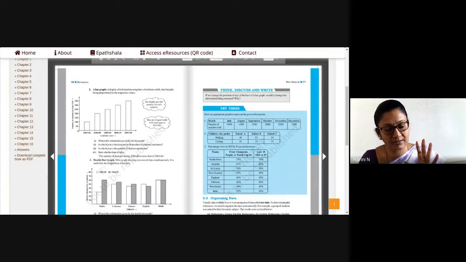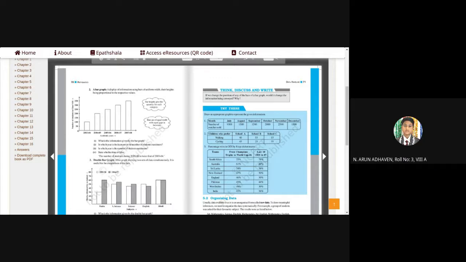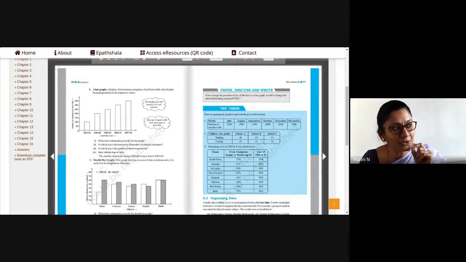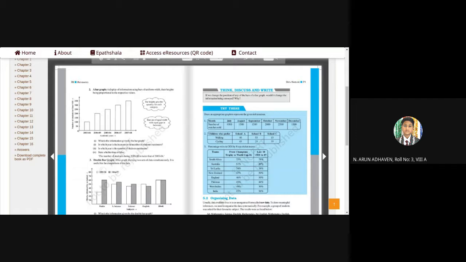Please wait. Now look at the numbers here. Number of watches sold. Why I am focusing is it is all in thousands. How will you get 1,000, 1,500, etc. on your y-axis? Do you think it is possible? Ma'am, we can go by 1,000, 1,500, 2,000, 2,500. What are you doing by telling you will go by 1,000, 2,000? Ma'am, as we saw in the last class, we saw a graph.